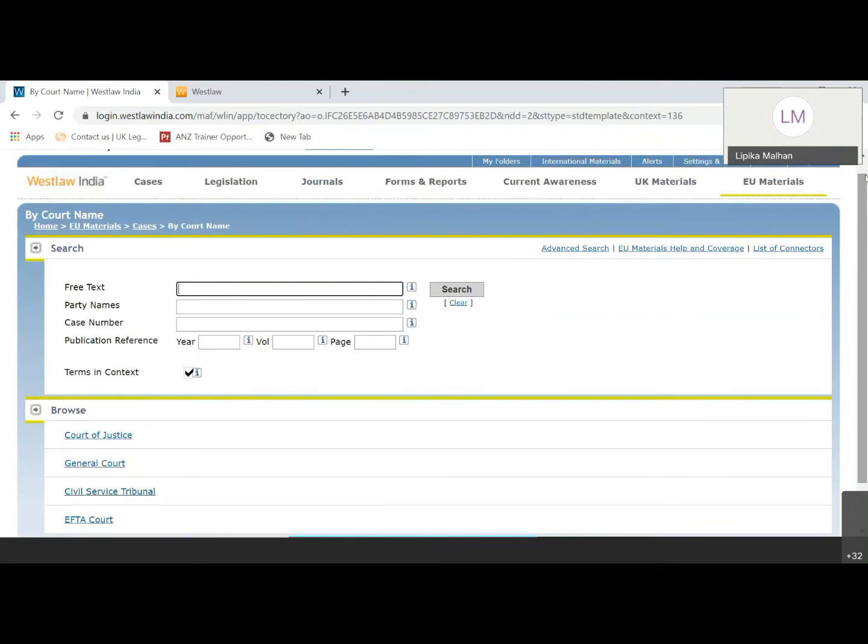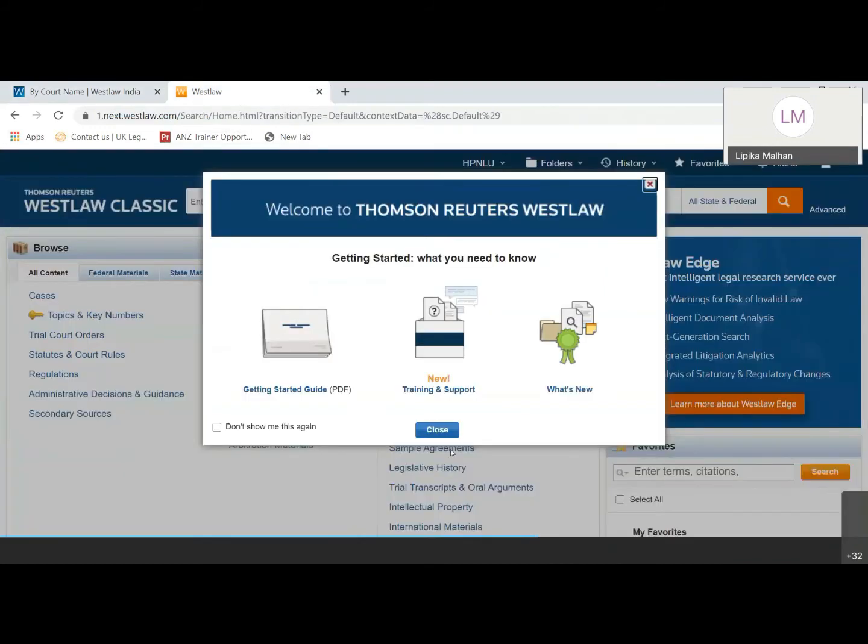As I told you, Westlaw covers all India as well as international content. Apart from UK and EU, it also covers US, Australia, Canada, Hong Kong, Korea, and other international jurisdictions. Now, if you want to go to the international platform, what you need to do is, on this page itself, there is an international materials tab which is given on top. When you click on this tab, it will open up for you and there will be a pop-up which appears.